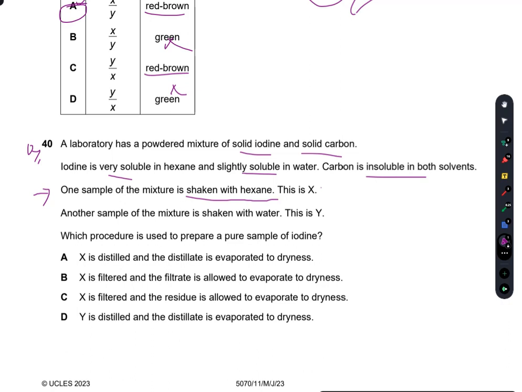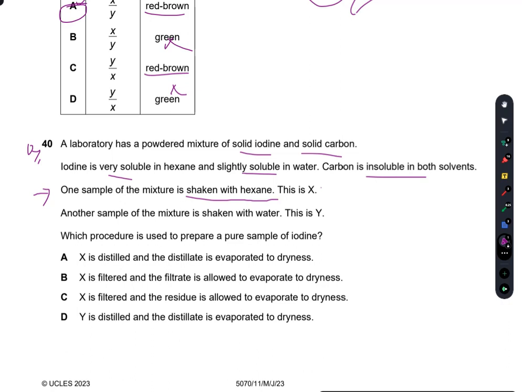Now, X is distilled and the distillate is evaporated to dryness. Now iodine is soluble in hexane. I think that distillation would not be the best method here.